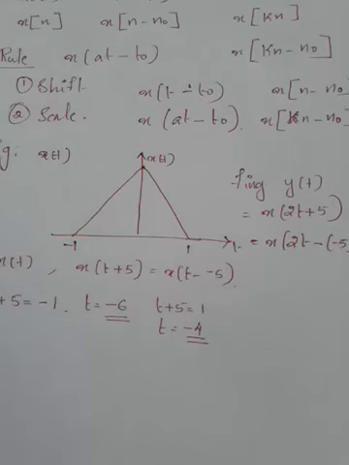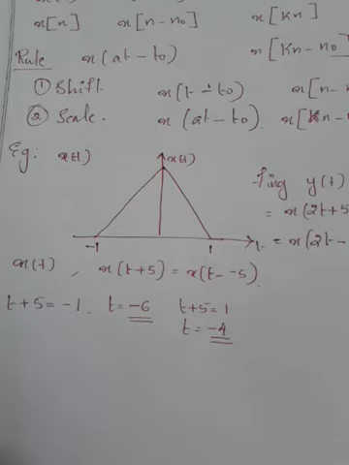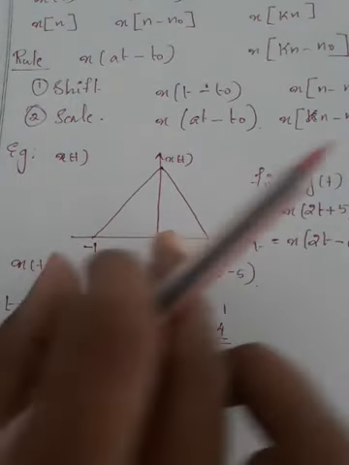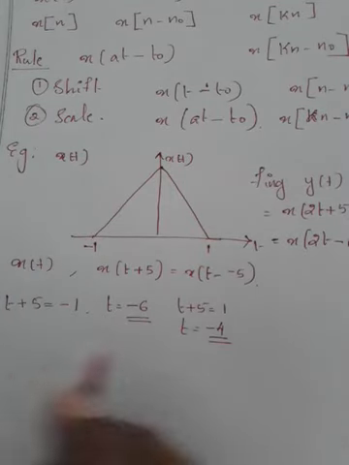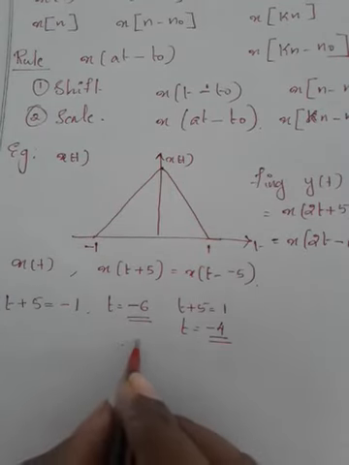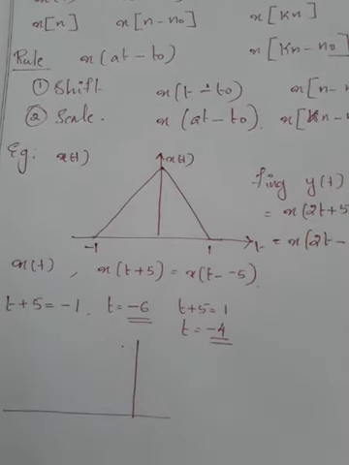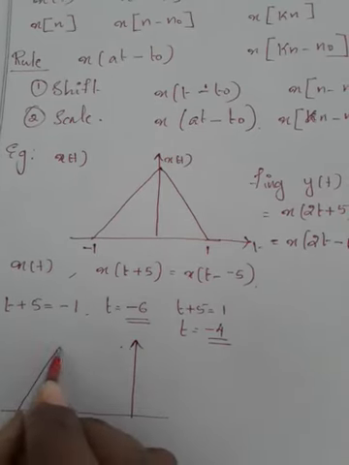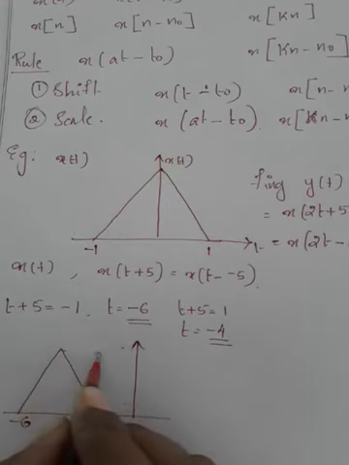In the last class we said that during shifting the duration of the signal will not change, only the signal will shift to right or left. Now the signal is from minus 6 to minus 4. Then we can draw a signal which is available from minus 6 to minus 4 with the same amplitude.